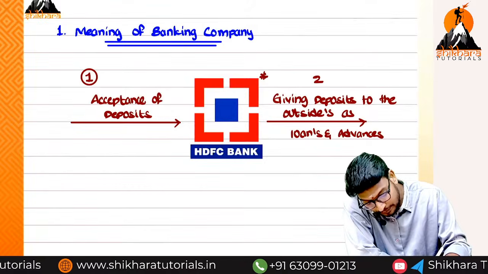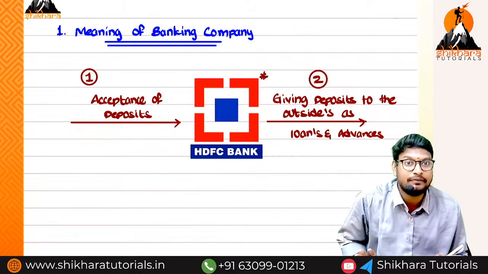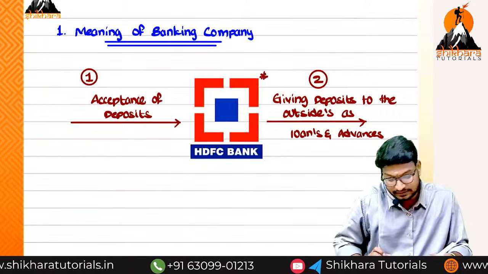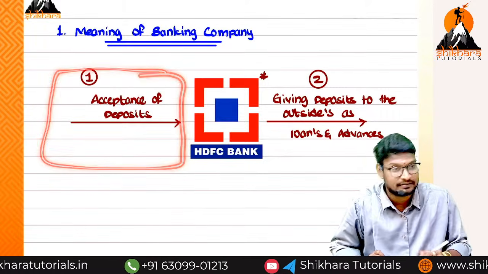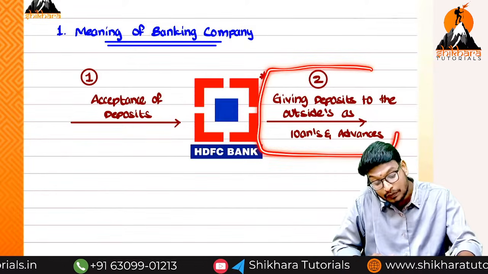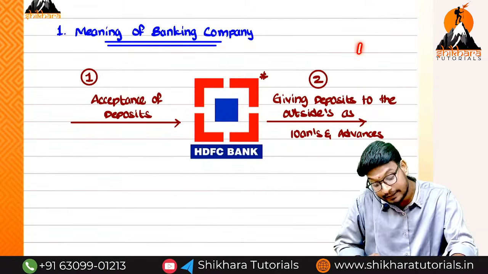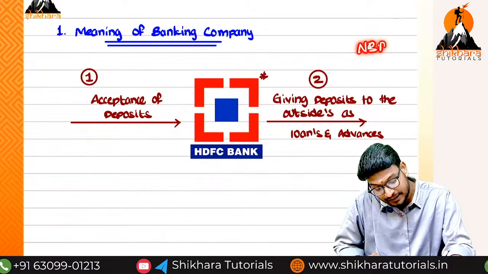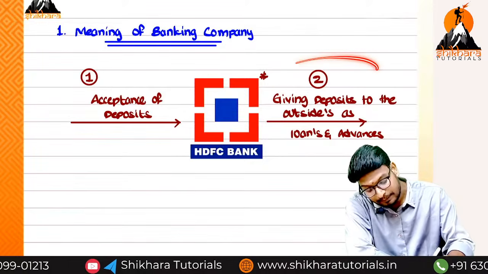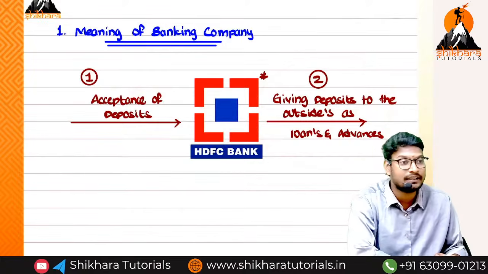These are the 2 points. If these 2 points are satisfied, then only we will call it a banking company. For example, there is a particular institution that is not accepting deposits, but is giving loans and advances to the outside people. We can call it an NBFC. What is the meaning of NBFC? Non-banking financial institution. So NBFC means they do not accept deposits, they only give loans and advances.